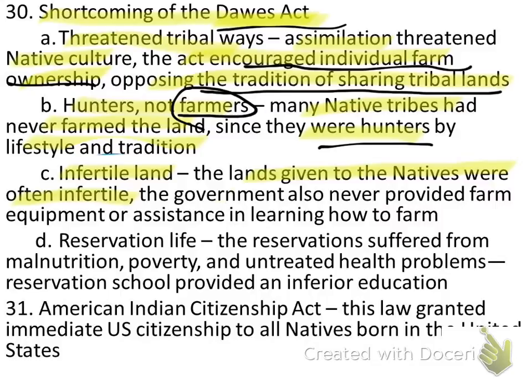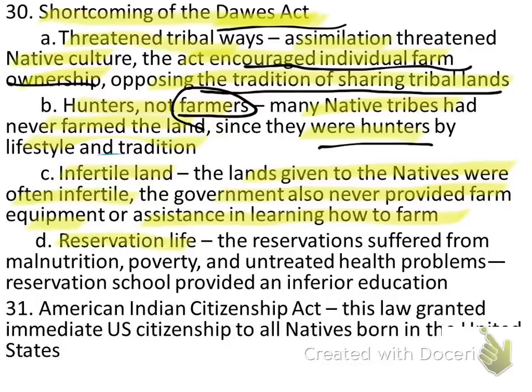The government never provided farm equipment or assistance in learning how to farm. Here you take these hunters, men who, from the moment they could really walk, learned how to use a bow and an arrow, or maybe a rifle, depending on several factors. But they were hunters. They were warriors. And now you throw them out in the middle of nowhere and say, okay, here's some seed, become a farmer. We never showed them how. We gave them poor land, and we never taught them how to be a farmer. They were doomed from the very beginning.